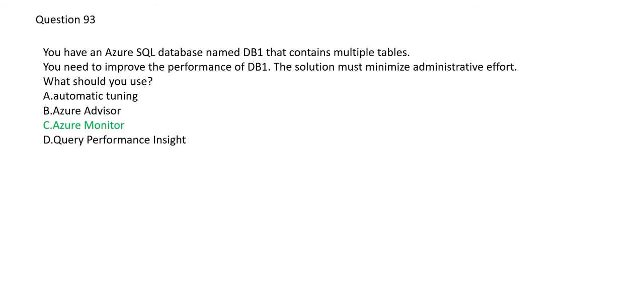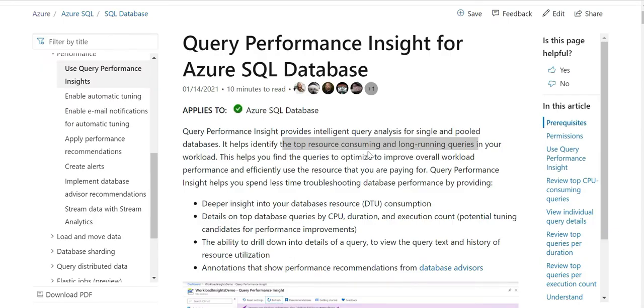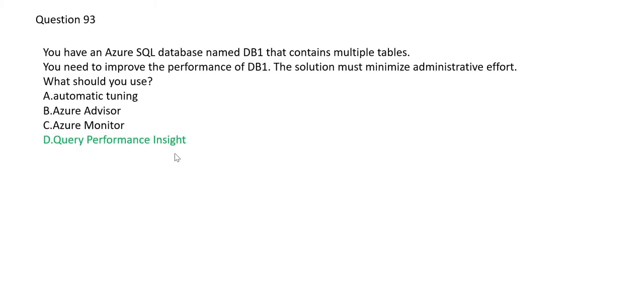So that is wrong. Now let's see Query Performance Insight. This gives you long running queries and top resource consuming queries. So whichever queries are consuming the maximum resources, it will give you those, and long running queries. If you have databases and a lot of queries are running for a long time, it will give you those sort of queries. But it will not automatically tune your database. You will have to tune it yourself. It will only give you insights, but you have to tune it. That's why this is not well suited. Automatic tuning is better than option D.